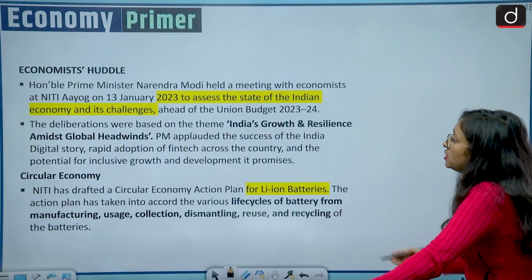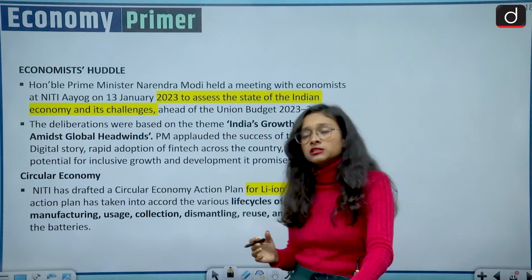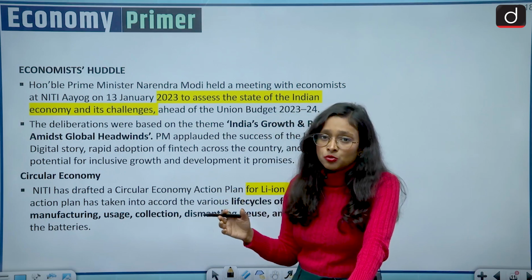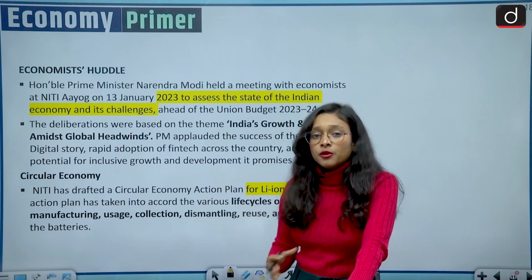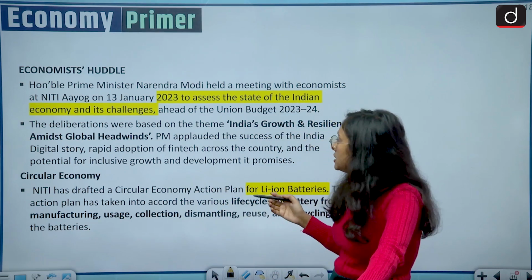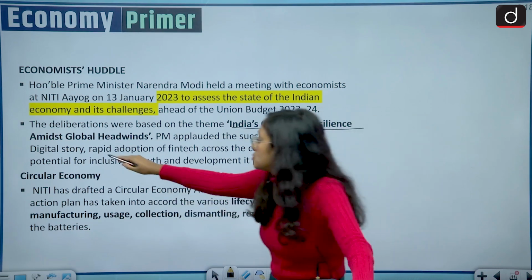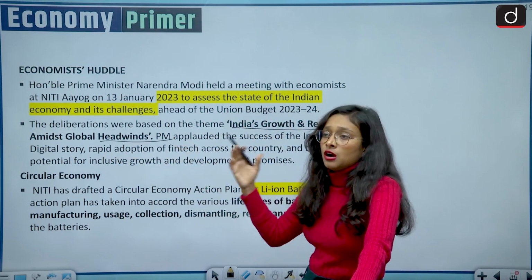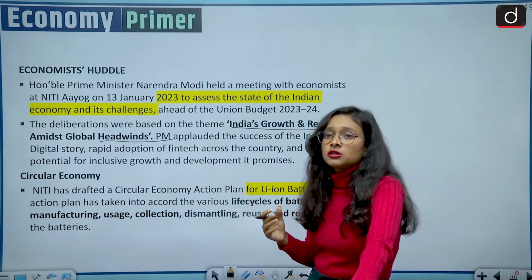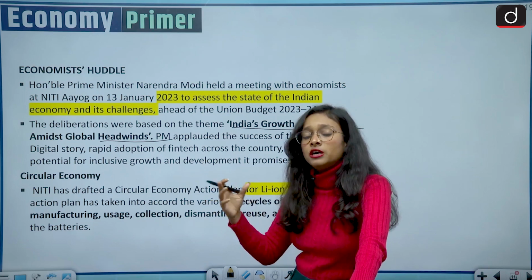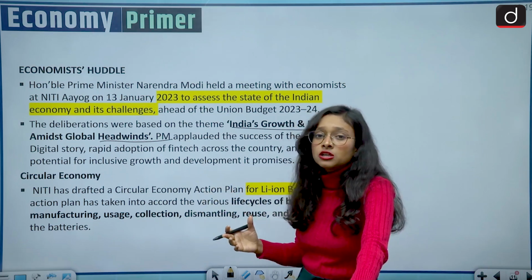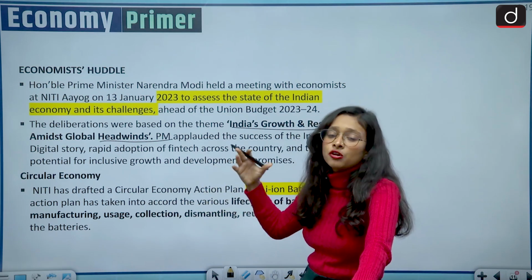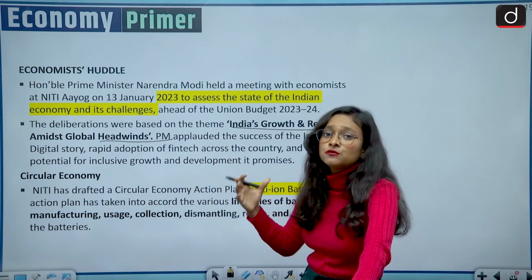Then we have the economist huddle. A huddle is a quick kind of meeting, and this economist huddle was organized by Prime Minister Modi, who personally attended it. The aim of that huddle was India's growth and resilience amidst global headwinds. Ahead of this budget, they talked about the contribution of India's economy to the world economy, and also about the current state of India's economy. These kinds of huddles, summits and conferences are very important to decide India's future economy.